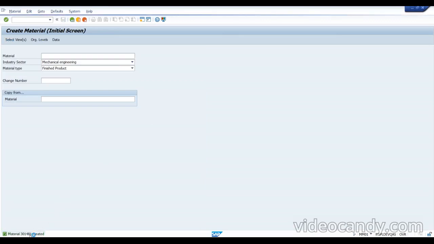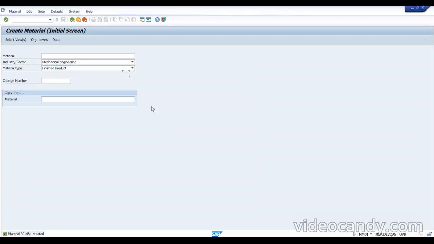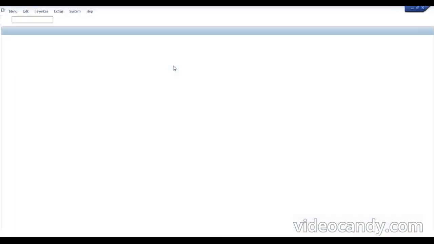So now this product, from the sales side, is okay, so we are able to deliver something, so we can assign some price and all these things. But at the same time, for the purchasing side also we need to maintain something. So first I will maintain the price here, and we need to maintain a price in the purchasing also.